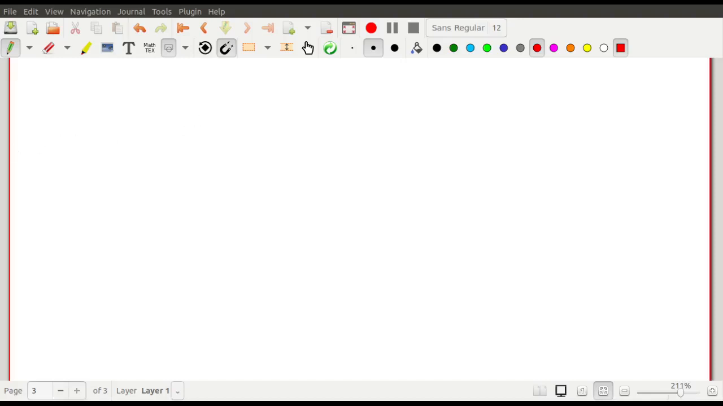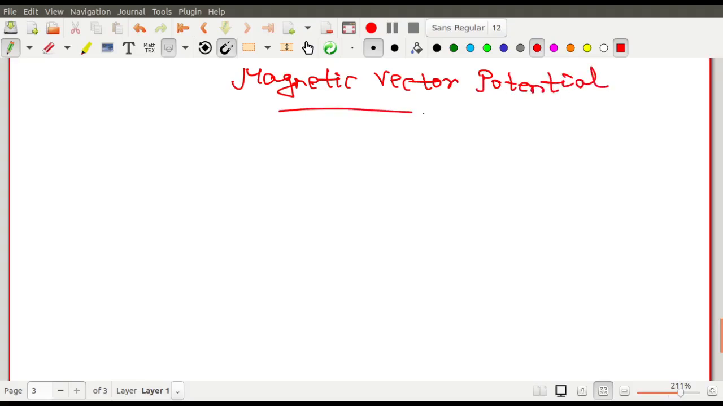The next discussion is about the magnetic vector potential. So let us try to understand what is the magnetic vector potential. And here you will see another application of the principles of vector analysis. So it's magnetic vector potential.